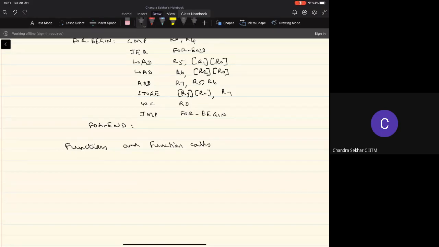So basically, we need the support in the instruction set architecture to define the functions and also to perform these function calls. And also typically, as you are familiar with, each of these modules or the functions that we define will have the arguments, right?